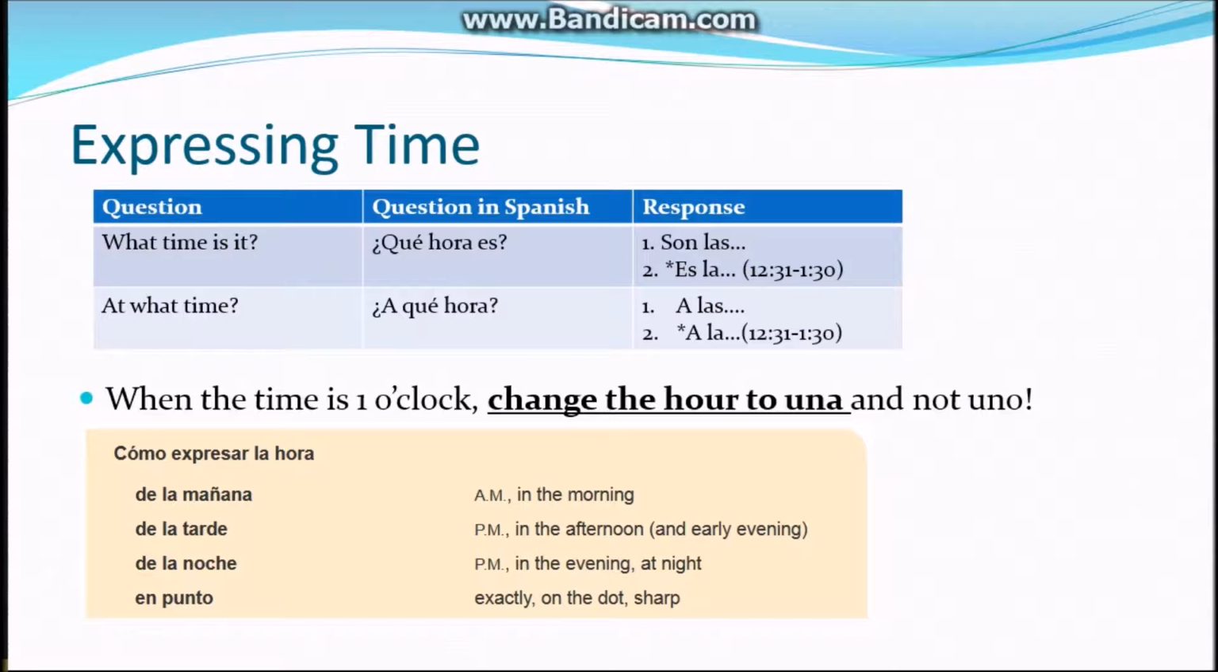And then from around 7 until 11:59, that takes us into what we would consider to be the night. There's not an abbreviation for PM, so the only thing that will tell us the difference between de la tarde and de la noche is the hour itself. And then we have en punto, if we want to express exactly on the dot or sharp. So we have de la mañana, de la tarde, de la noche, en punto.